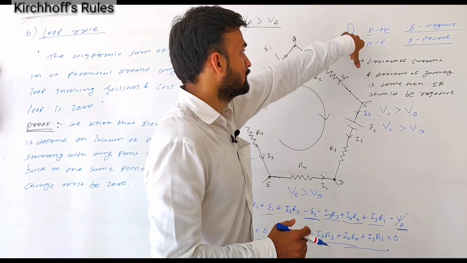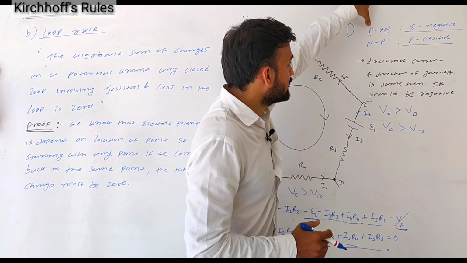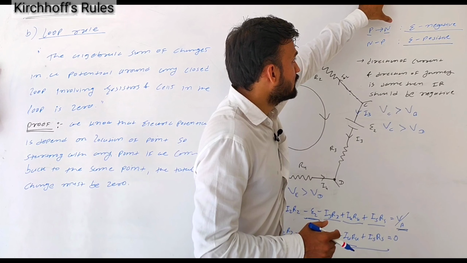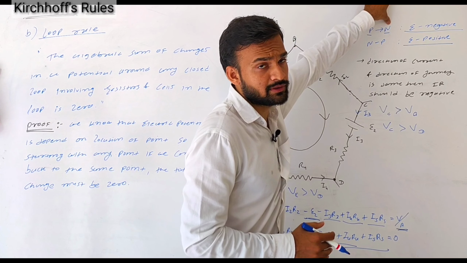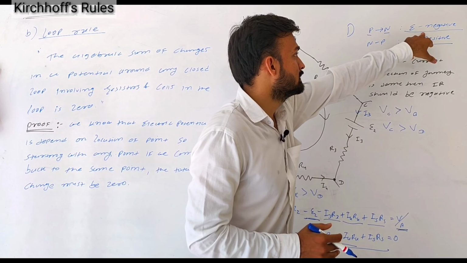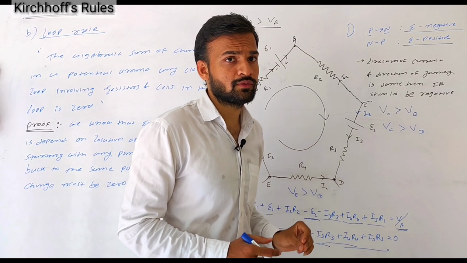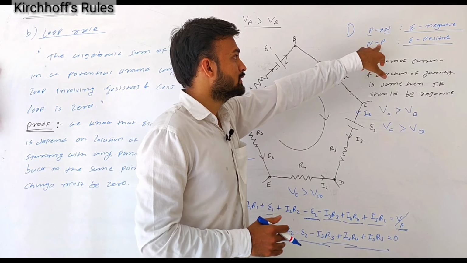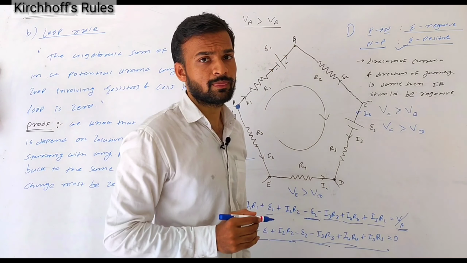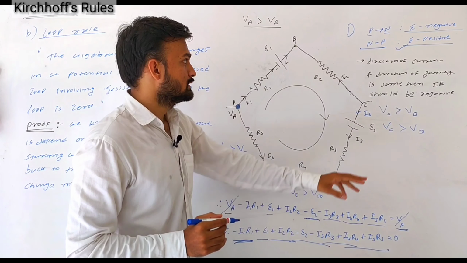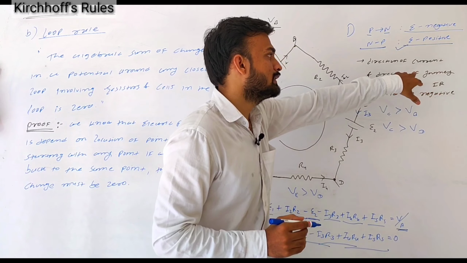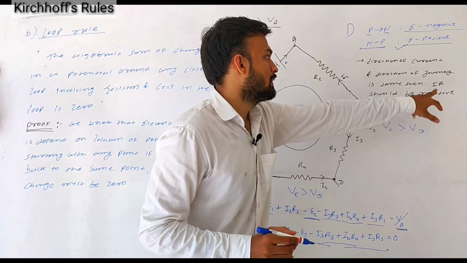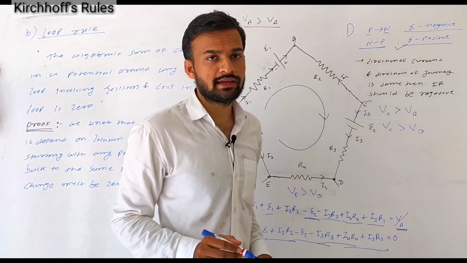Number 1, if current enters from the positive terminal and leaves from the negative terminal, then its EMF is negative. And if current enters from the negative terminal and leaves from the positive terminal, then its EMF is positive. Next, if the direction of current and direction of journey are the same, then IR should be negative.